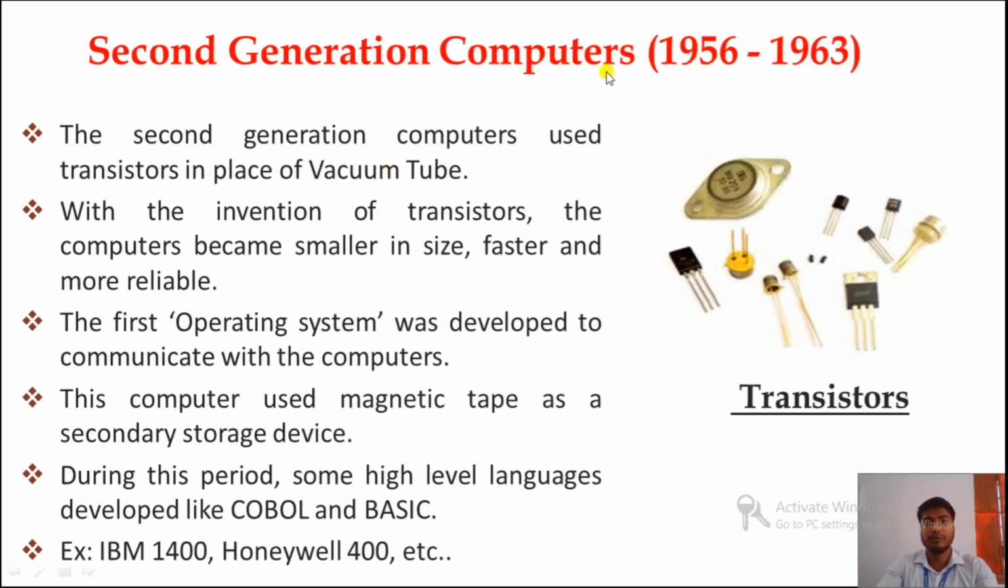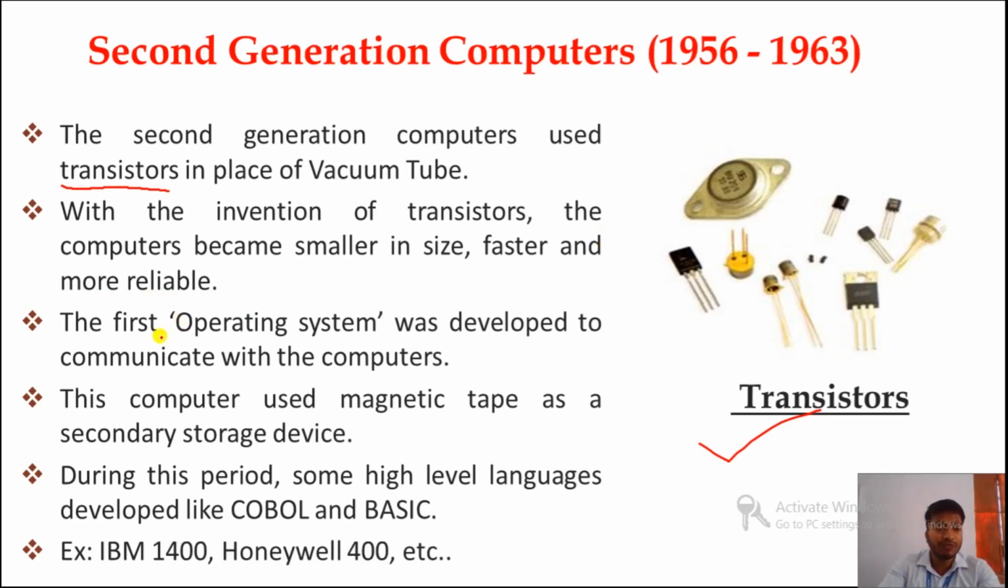Now second generation computers, and the duration was 1956 to 1963. The second generation computers were developed between 1956 and 1963. The second generation computers used transistors in place of vacuum tubes. So the main component used in second generation computers was the transistor. With the invention of the transistor the computers became smaller in size, smaller compared to the first generation, and even faster and more reliable if we talk about performance.